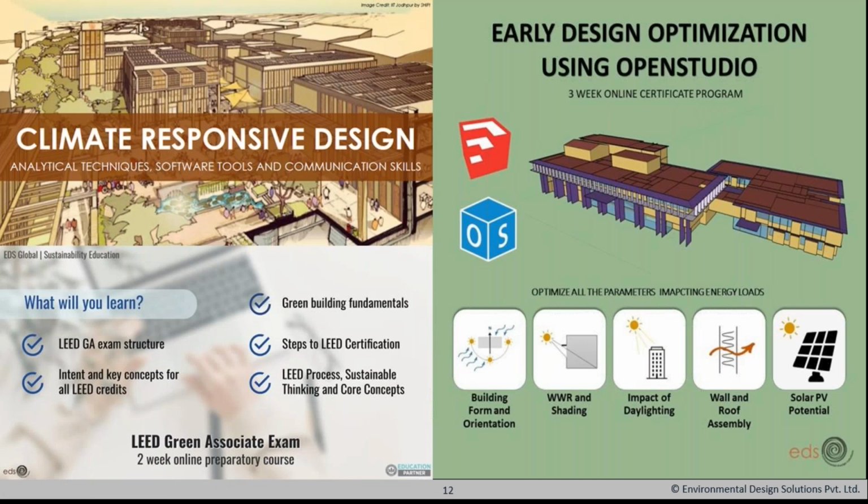The other format in which we give training is the blended learning format. Basically, this format combines the education material and opportunity for interaction online with the traditional classroom method. So you can see the climate responsive design, the GA Green Associate exam, and the redesign optimization, which we'll talk about in detail. All these programs are designed in terms of blended learning format. There will be live webinars, and then there will be assignments so that you can actually apply the things that you learn in this webinar.